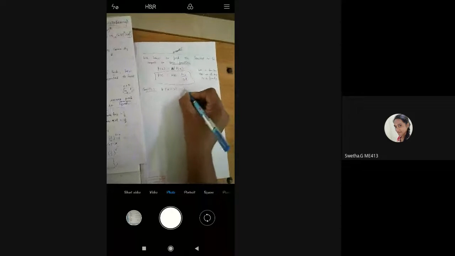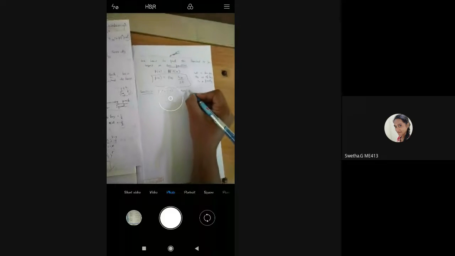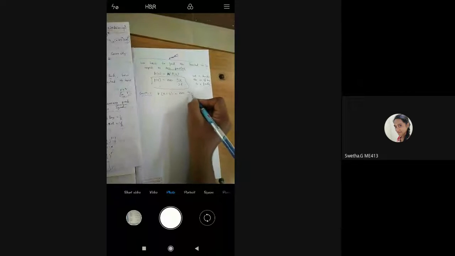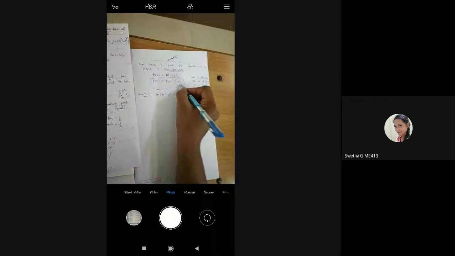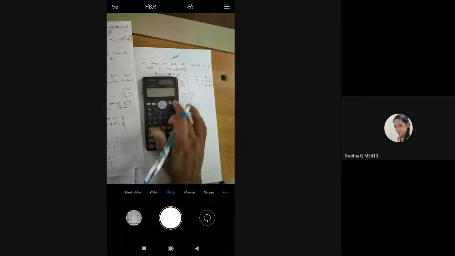So f of x is equal to 3 means 800 into 5C3 divided by 32. So this we can still simplify. 32 ones are 32, 25 is right, and I'll show you: 800 divided by 32 is equal to 25.